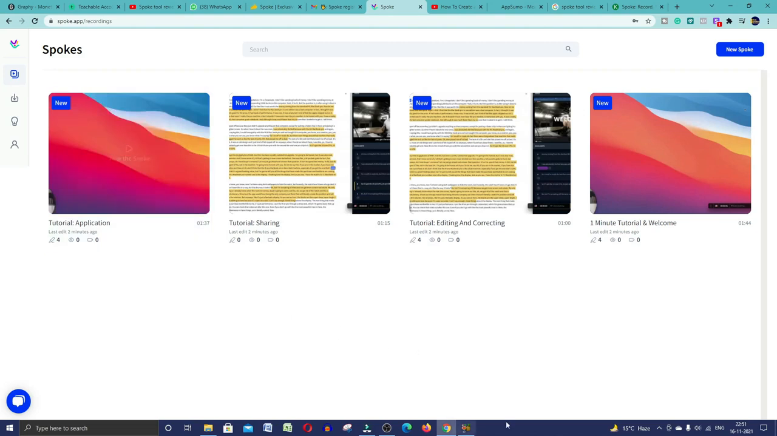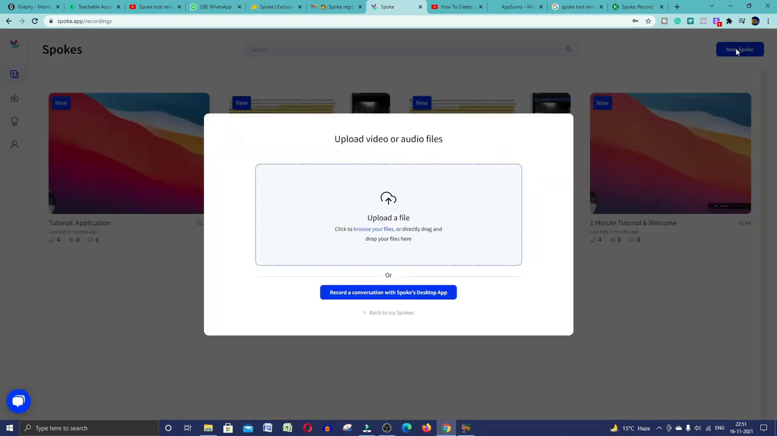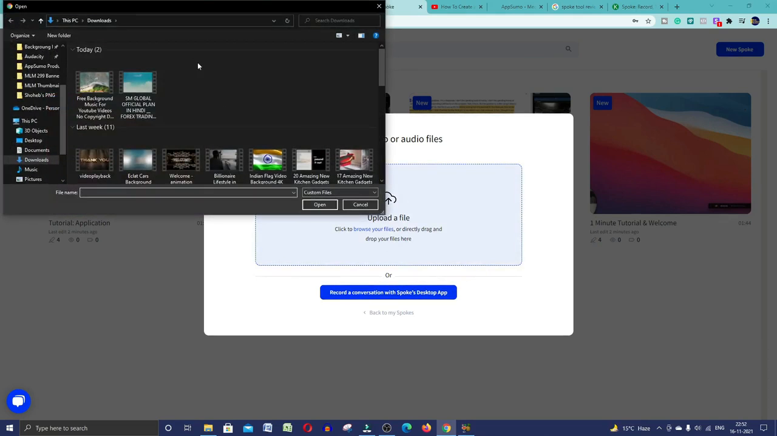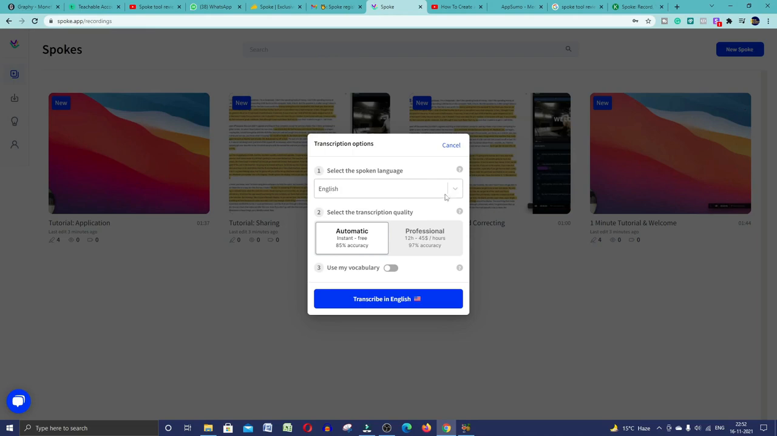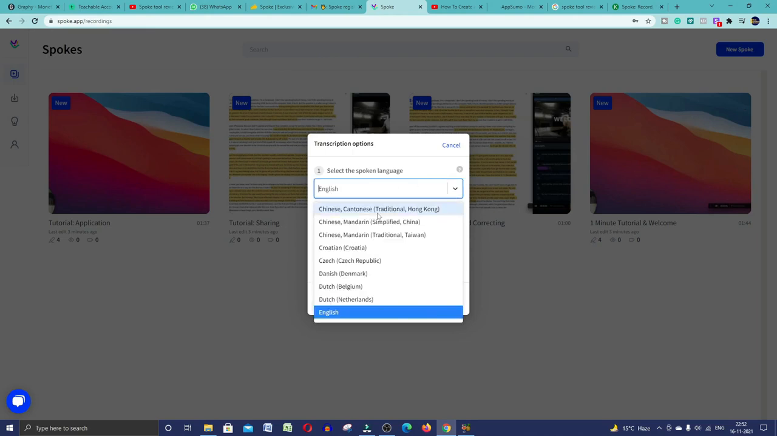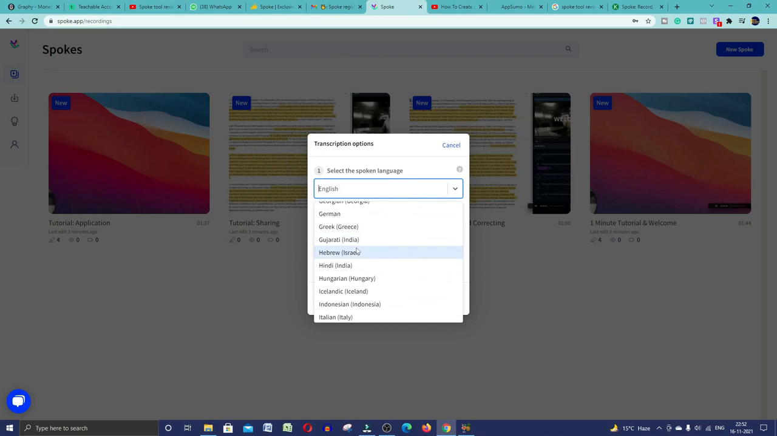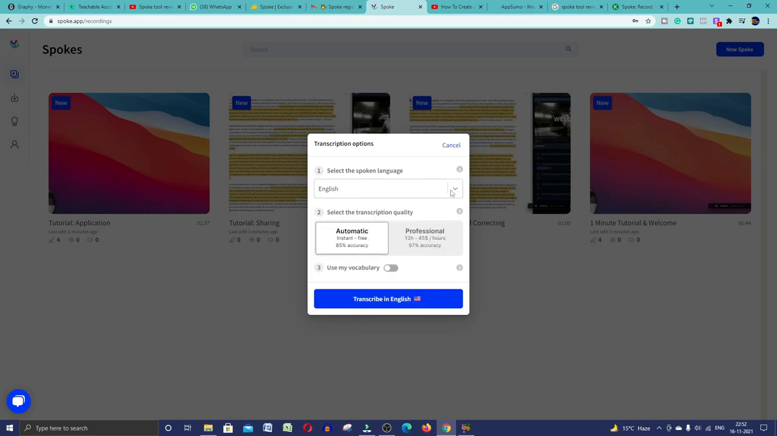If you want to create a new Spoke, you just have to click on New. You can upload a file, and you can also record a conversation with the Spoke desktop app. If you want to upload your file, just click, choose your file and open it. Then you have to select the spoken language. You can choose your language according to your country. I don't know where you are watching this video from, but whatever country you are in, you can pick your language.